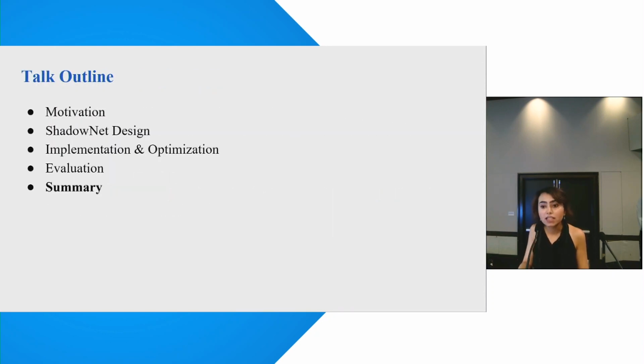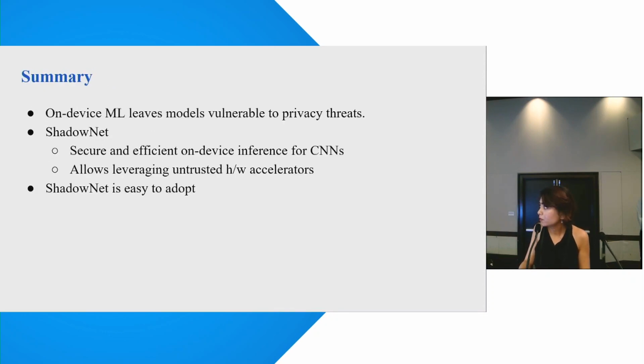Thus, in summary, in this talk, we have established that on-device machine learning raises serious privacy concerns about the deployed model, and we have proposed a system, ShadowNet, that allows us to do secure and efficient on-device inference for convolutional neural networks. An attractive property of ShadowNet is that we are able to leverage the untrusted hardware accelerators. And ShadowNet comes with a series of design and implementation choices that make it amenable for easy adoption.